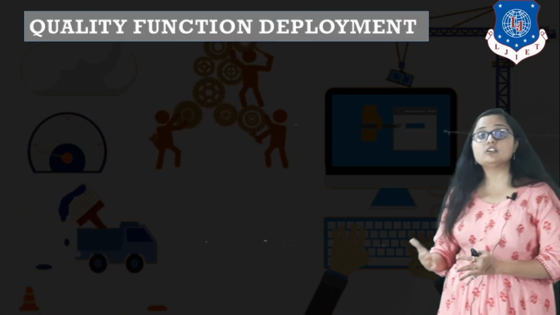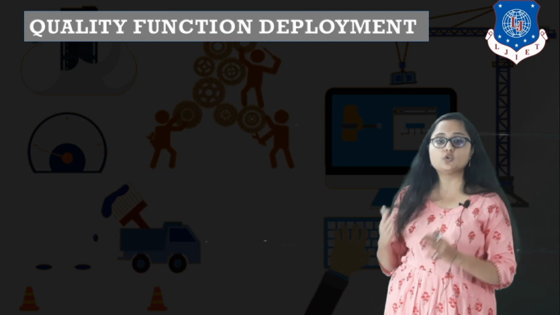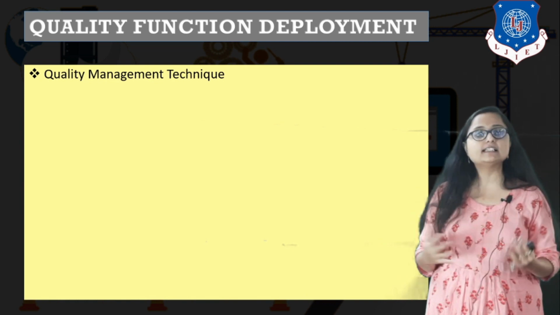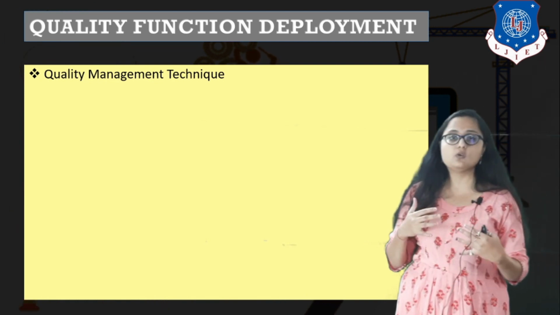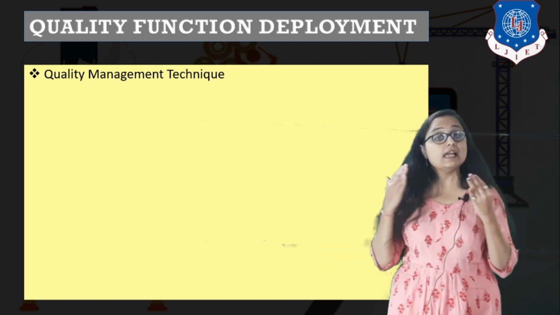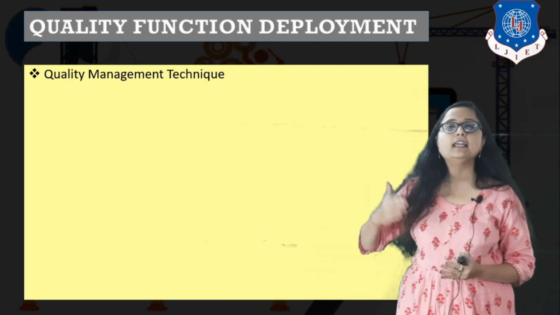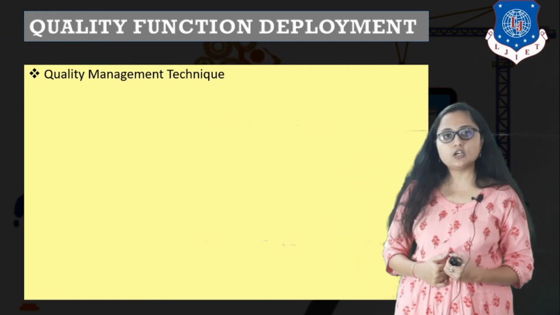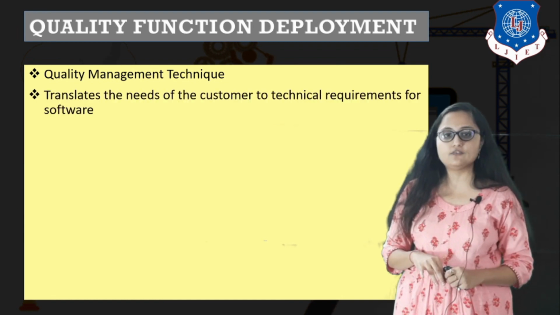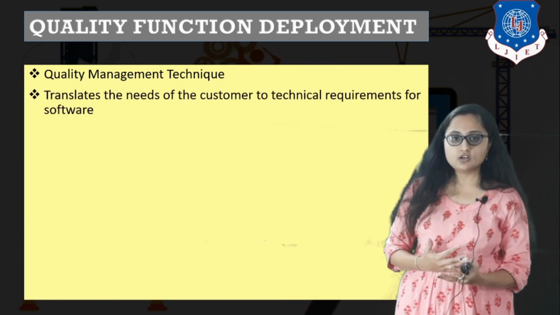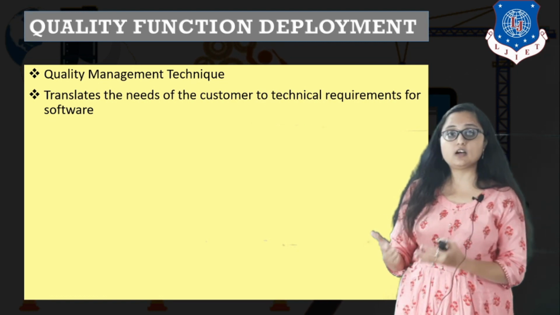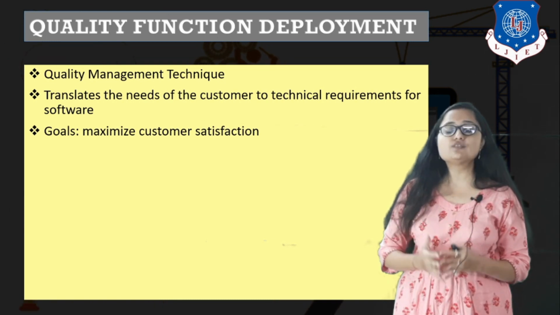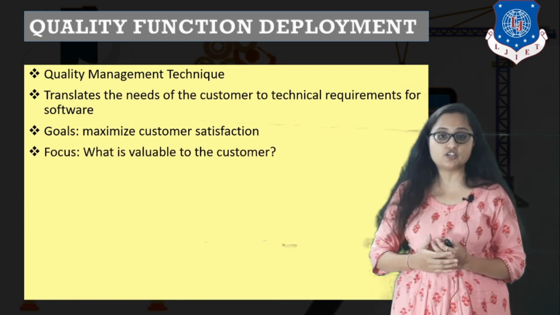Also, there is another term in elicitation that is known as QFD, quality function deployment. Now, what do you mean by quality function deployment? This is basically a quality management technique. Now, what is software engineering all about? Software engineering is about maintaining the quality of your product, right? So, if you want to maintain the quality of your product in the elicitation phase itself, you may translate the needs of the customer to technical requirements for software. Now, what is the basic goal of this? The basic goal is to maximize your customer satisfaction.